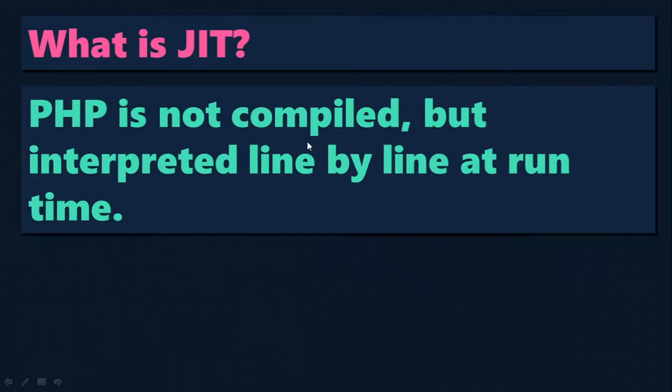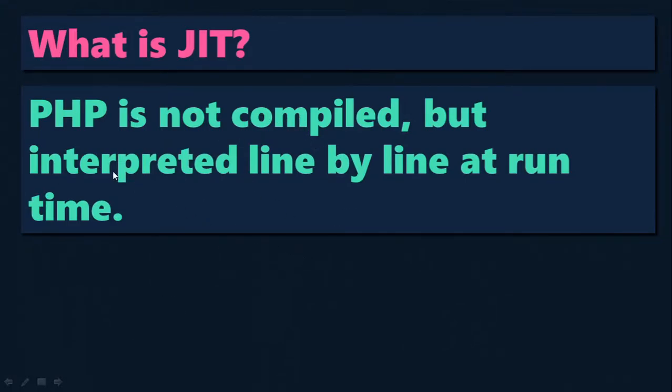PHP is not compiled but interpreted line by line at runtime. Other languages like C, C++, Ruby are compiled. That means before running it, we need to compile and make an exe file, then we run the exe file. So it is quick and runs immediately. But in the case of PHP, it's interpreted line by line at runtime. So compared to that, it's slow.